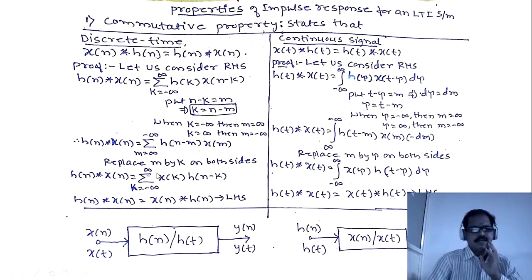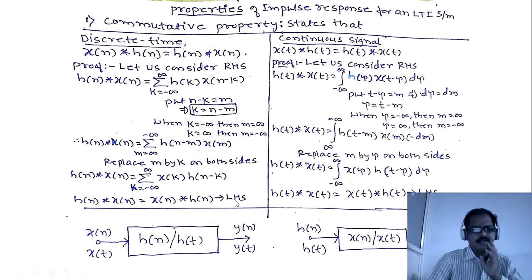Now replace m by k on both sides. We get h of n convolved with x of n is equal to, just replacing m by k on both sides, sigma k equal to minus infinity to plus infinity. We are interchanging these limits, minus infinity to plus infinity. m will be replaced by k, h of n minus m will be replaced by h of n minus k, x of k. First I will write this term, x of k, h of n minus k. So this is in the standard form. Here k, n minus k, means x of n convolved with h of n.